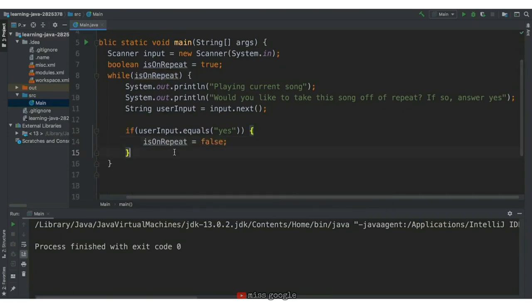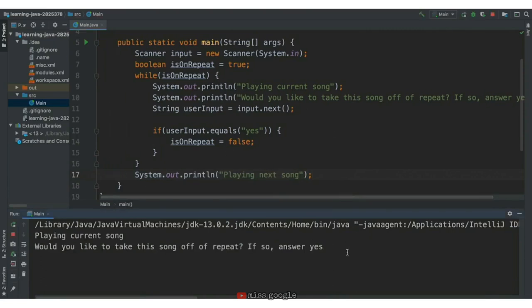All right, we're almost done. We just need to add a print statement for when the program exits the loop that says playing next song. So after the while block, we'll write System.out.println playing next song. We'll save this and run the program.